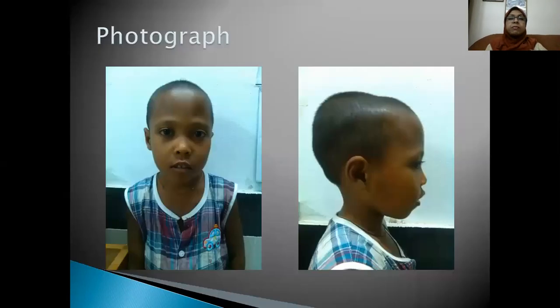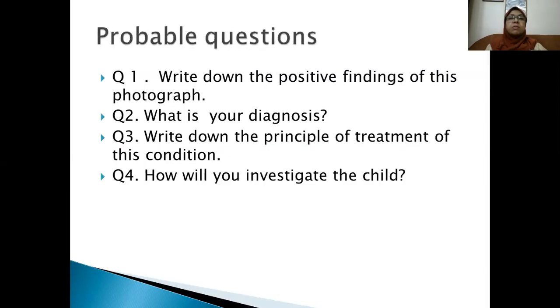This photograph from front and from the side of the child. What are the questions? Write down the positive findings of this photograph. What is your diagnosis? Write down the principle of treatment of this condition. How will you investigate the child? With probable findings.